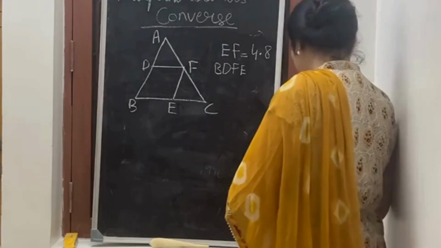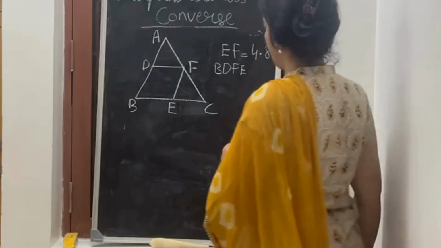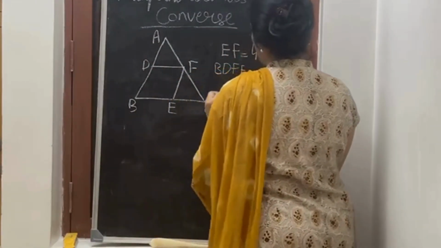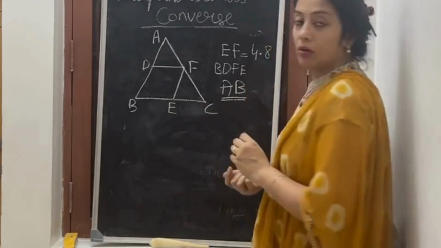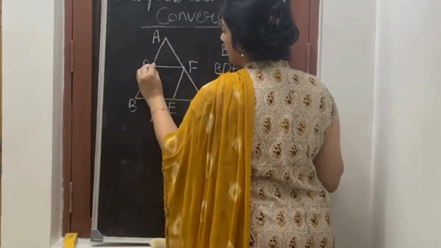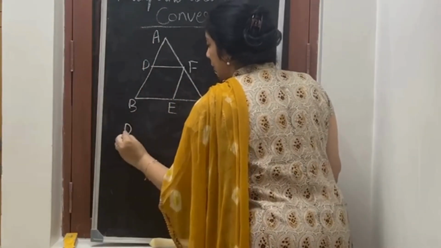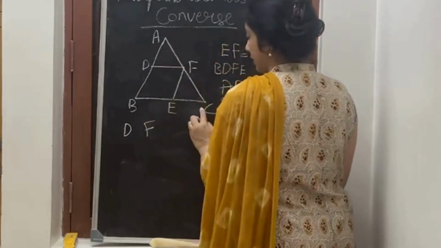EF measurement is given. What we have to find out is AB. They have given us that D is the midpoint of AB, and F is the midpoint of AC.